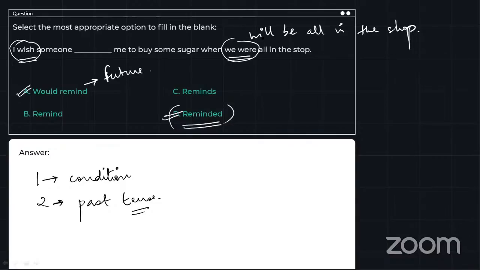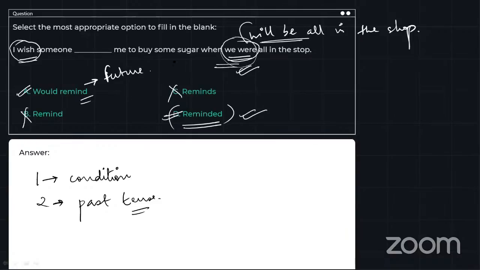If we would have the word "will be", then we would have used "would remind". But because we don't have "will" in this form and we have the past tense form over here, we are going to use the past tense form. Present tense form is completely ignored over here. It's eliminated and ruled out. We are going to use "reminded". That is the past tense form, because the second clause is in past tense and not future tense.